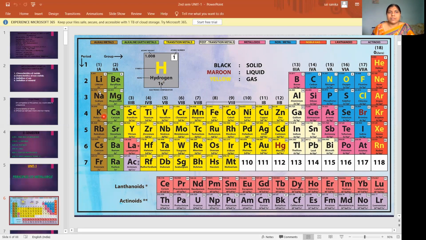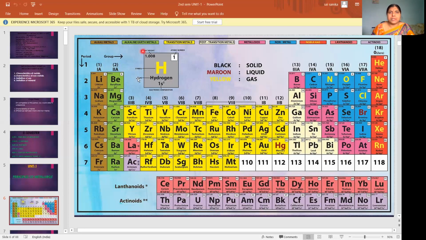In this periodic table, the left side elements are called metals, the right side elements are called non-metals, and in between there are some metalloids. First of all, what is meant by a metal?